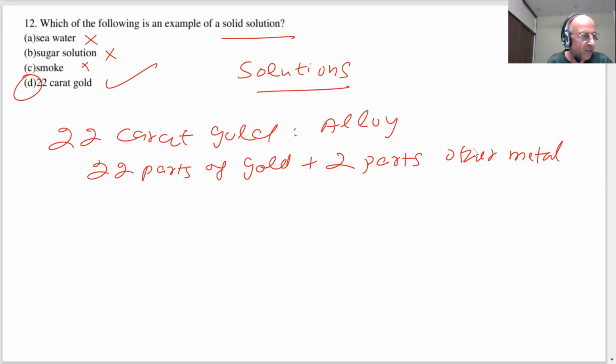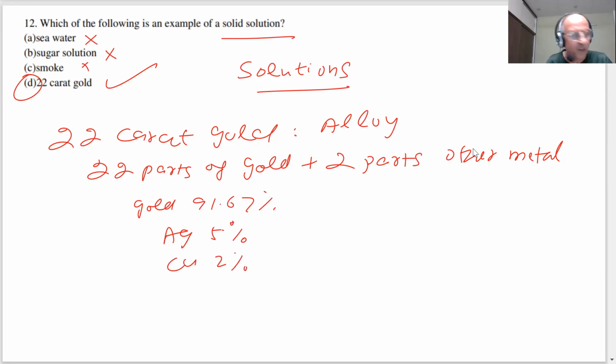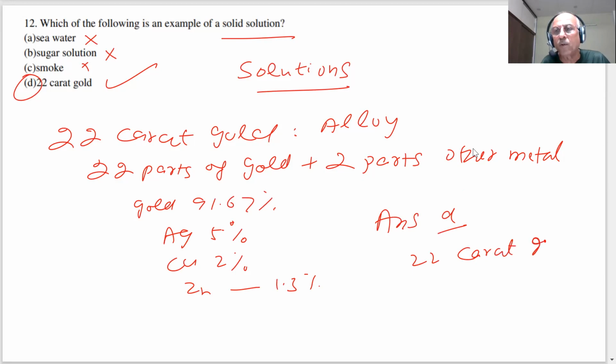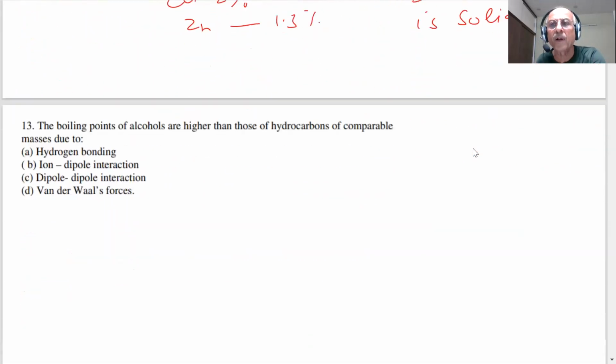In this composition, gold is 91.67%. You have silver about 5%, students. You have copper about 2%, and you may have zinc or some other metals about 1.3%. So the answer here is D. 22 karat gold is an example of a solid solution. Alloys, students, you have read about alloys. Okay.